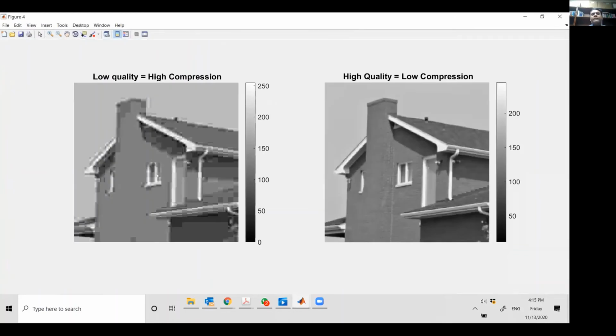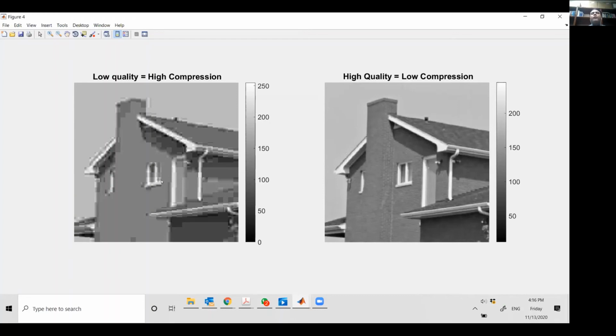So clearly you can see कि जो low quality थी, जैसे बहुत ज्यादा compression हो रही थी, you see a lot of artifacts here. And if you see on the right, it's a low compression. यहाँ पे मैंने ज्यादा compress नहीं किया, so my quality has not degraded. And high compression means कि अगर आप इसकी फाइल का साइज चेक करेंगे, it will be something like 2 kilobytes. This will be probably 4 times more. So low compression will occupy more space, but without degrading quality. High compression will actually reduce the file size to a very small amount, but at the cost of image quality.